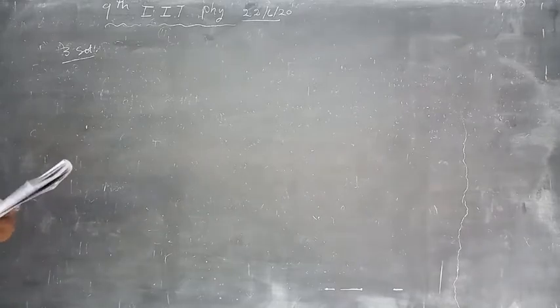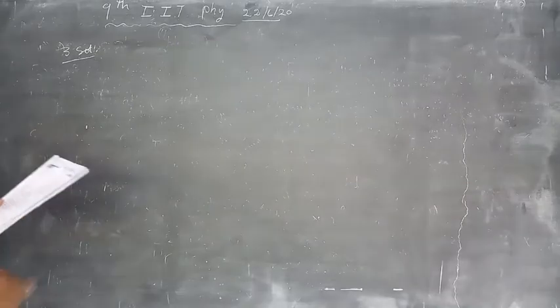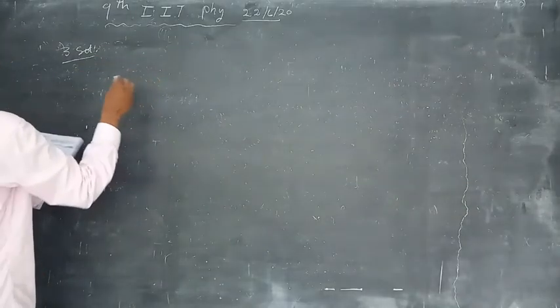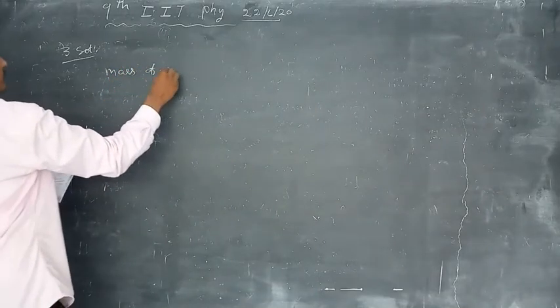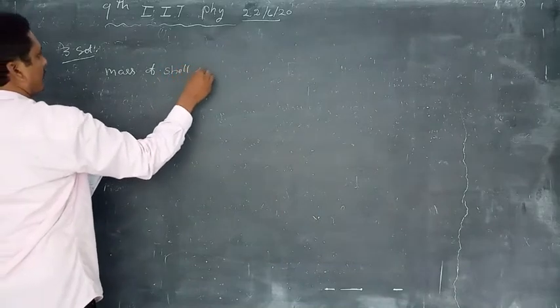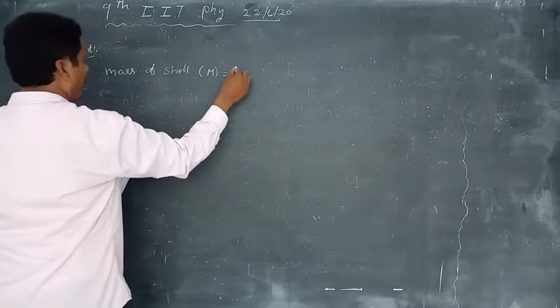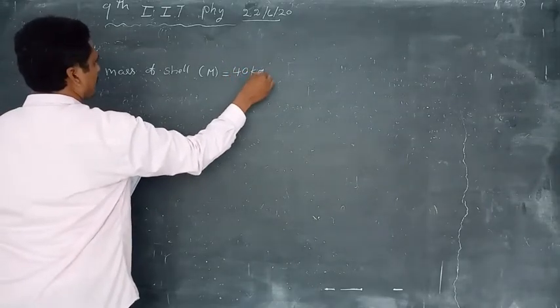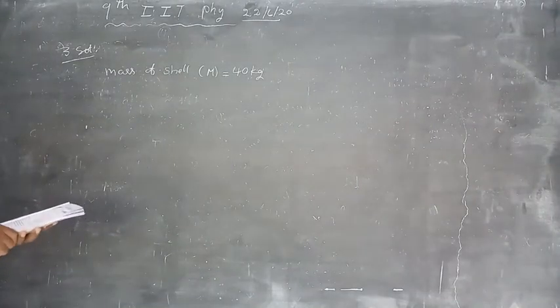Ladder comes to rest. Velocity of the farmer. Ladder and 8 kg mass come to rest. Farmer 32 kg. Okay. Mass of shell initially, capital M is equal to 40 kg.